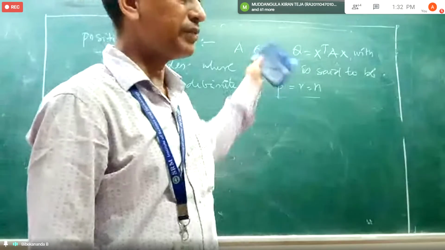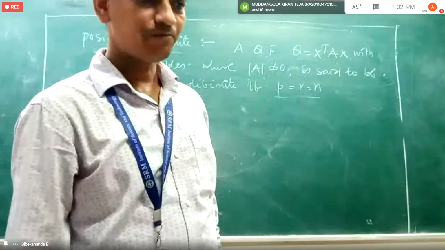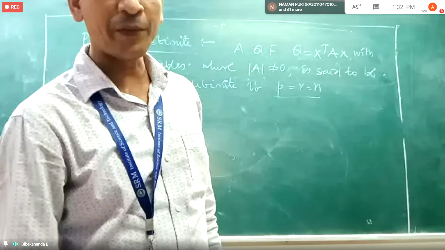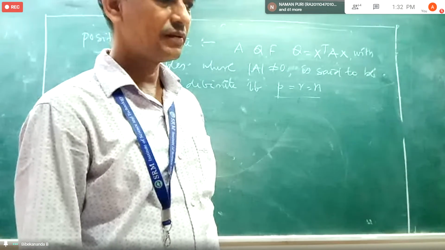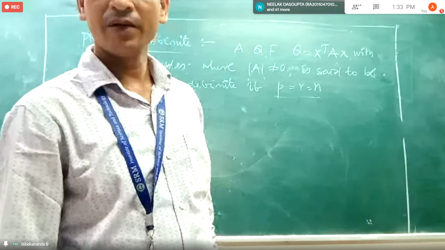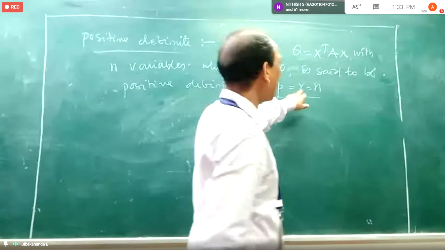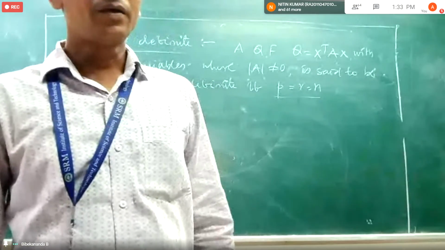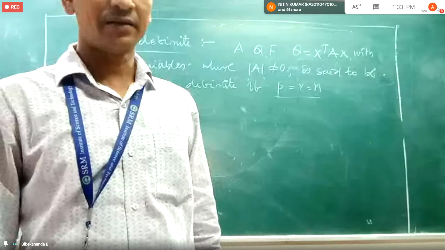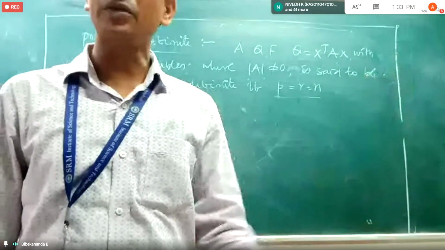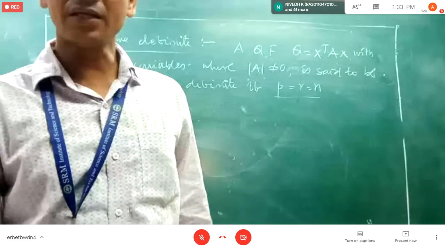What is the meaning of this? What is P? Index. Rank and index. What is the definition of index? The positive terms in the canonical form. Now what is your R? The rank is the number of non-zero terms in the canonical form. It may be positive, may be negative.